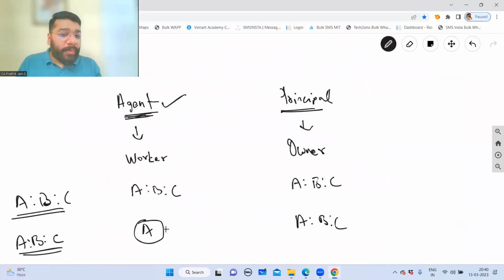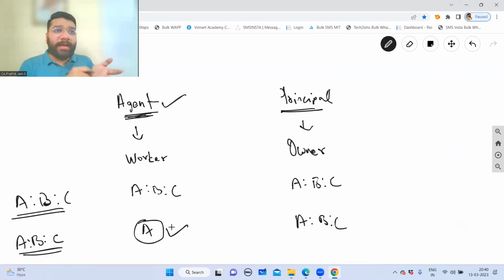In this scenario, agent is a worker. Worker does not mean the car cleaner. Worker means the person who is making decisions on the business. Active partner, fine. But I'm telling you, the worker is a person who will sign all the contracts in the business, because B and C are nicely enjoying in Maldives or somewhere.